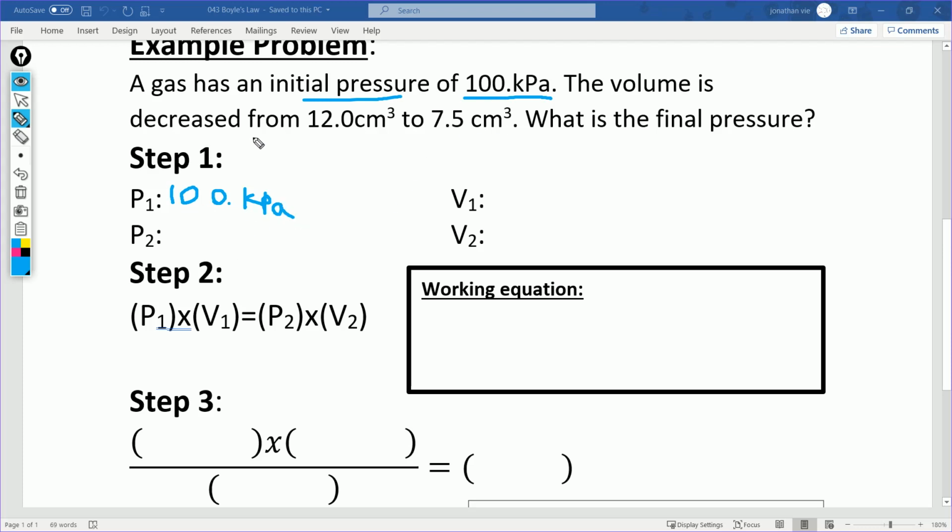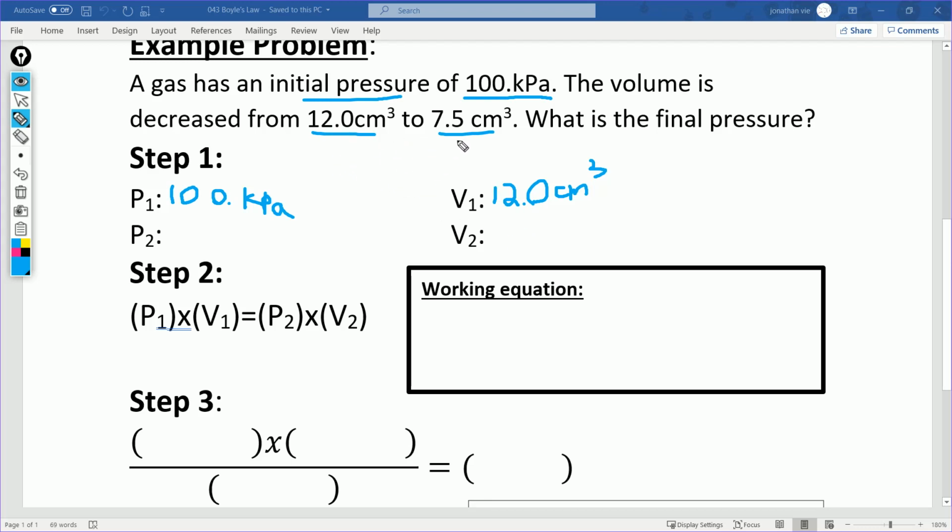The volume is decreased from 12 to 7.5 cubic centimeters. So it starts at 12 and it goes down to 7.5. So my initial volume is 12. And the test question is going to be very similar to this question, so make sure you understand exactly this question.